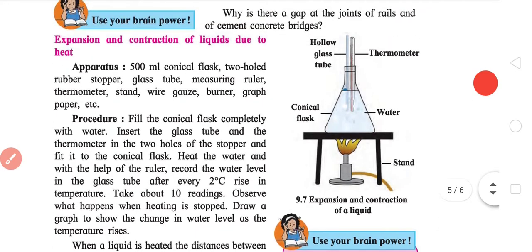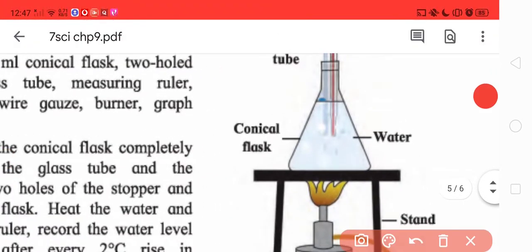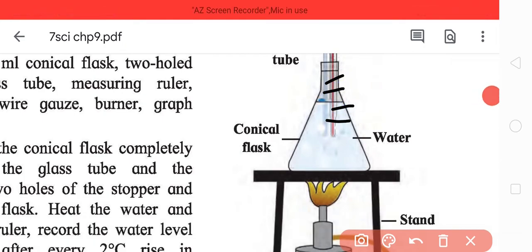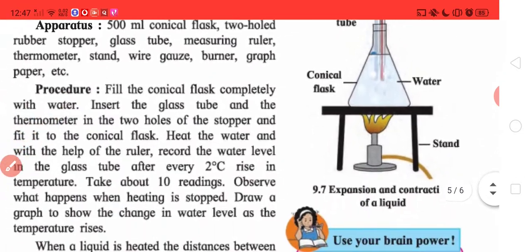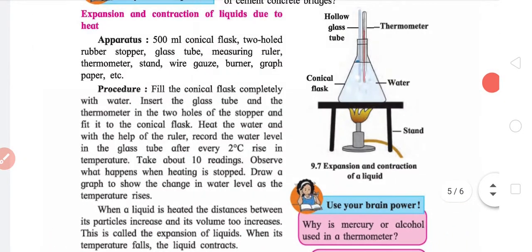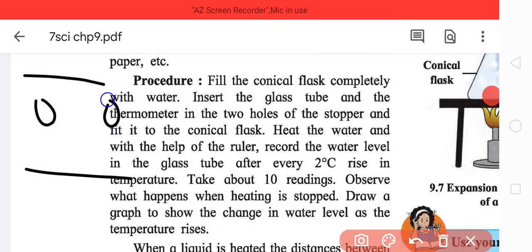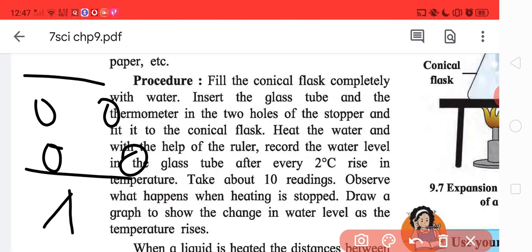So generally these have marking scales. As the temperature increases, take the readings of the level of water and observe. One thing that can be explained is basically liquids. In liquids, the atoms are arranged a bit far from each other. When you heat it, the distance between them increases.